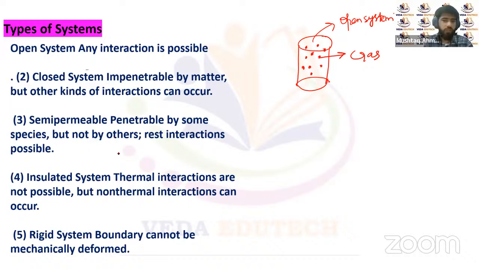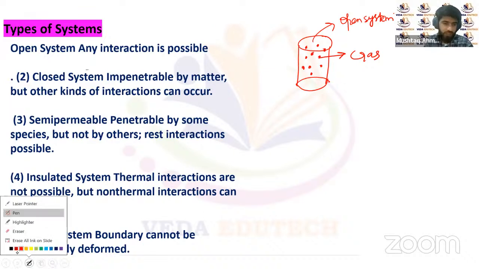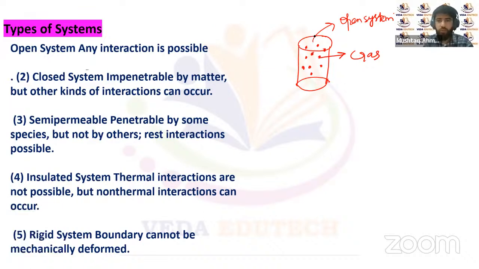Then we have a closed system. Let's suppose we close this system with a piston on it, and this piston is an immovable piston. This piston does not move. Even if we increase the temperature of the system, the pressure will increase, but the piston will not move. So there is no direct interaction between the system and the surrounding.